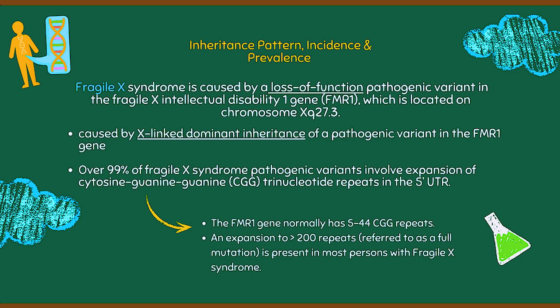Fragile X syndrome is a loss-of-function pathogenic variant in the FMR1 gene located on the X chromosome at locus Xq27.3. This mutation displays an X-linked dominant mode of inheritance. There is an expansion of the normal 5' untranslated region CGG trinucleotide repeat. Normally, this repeat occurs 5 to 44 times in the FMR1 gene. However, in Fragile X, a full mutation has over 200 repeats.